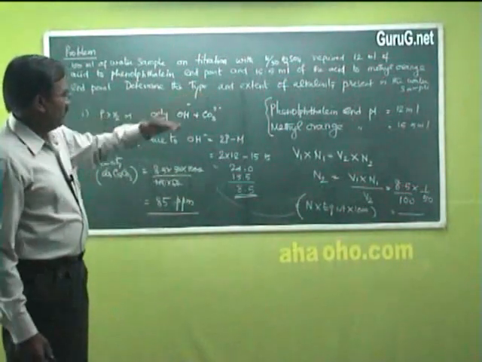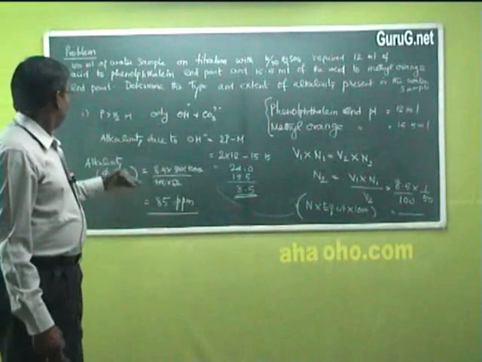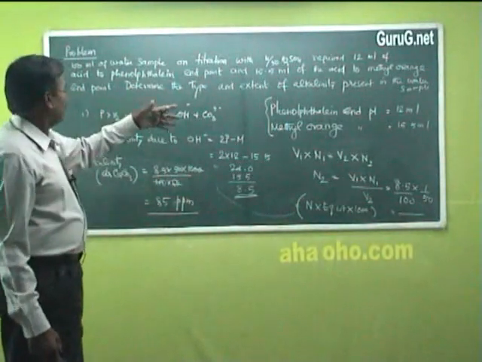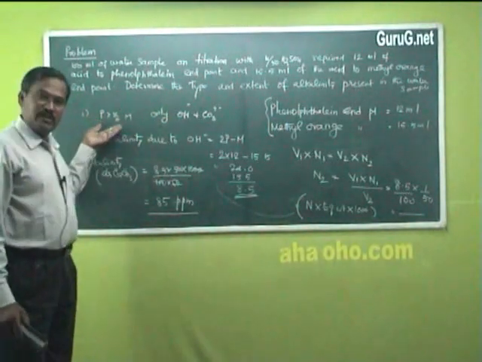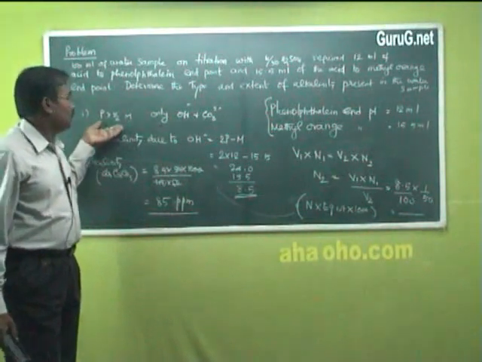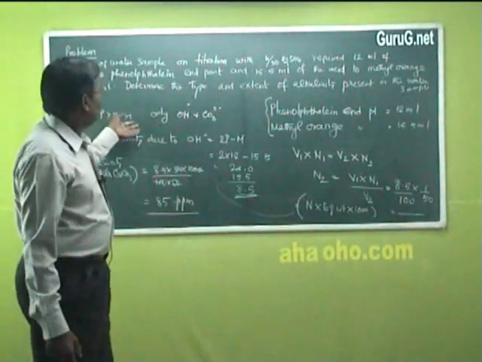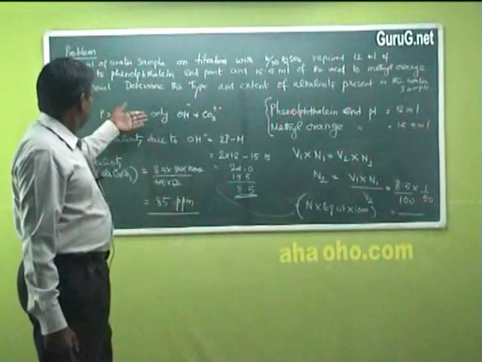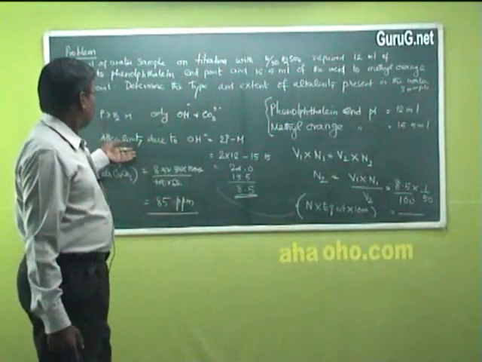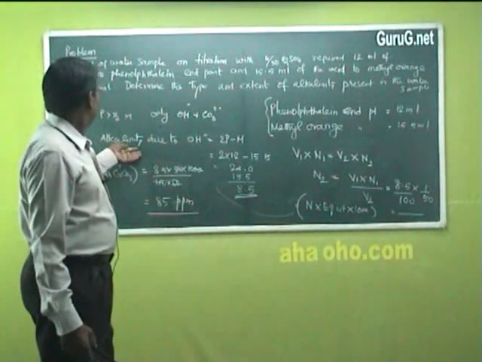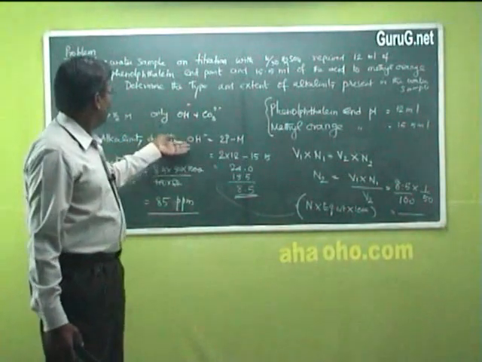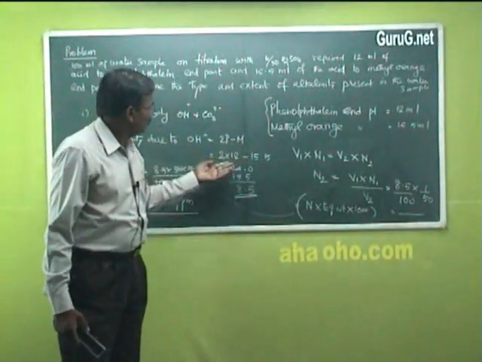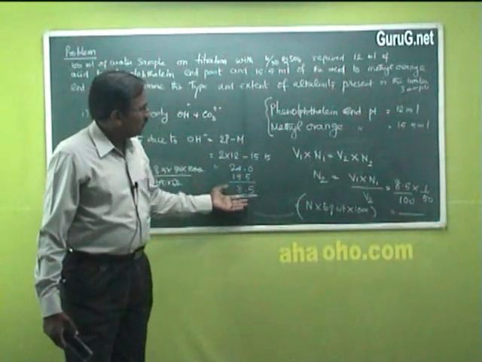So phenolphthalein endpoint is 12, methyl orange 15.5. When we compare the value, this phenolphthalein endpoint is greater than half of methyl orange alkalinity. That means it has only hydroxide and carbonate. There is no bicarbonate. So first let us calculate the alkalinity due to hydroxide, that is 2P minus M. We are getting 8.5.